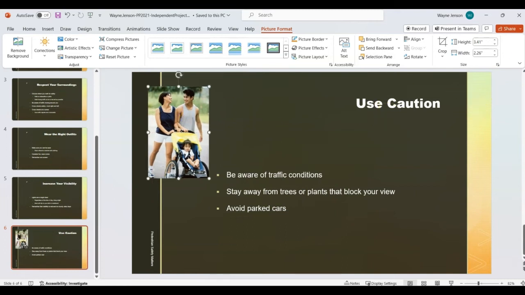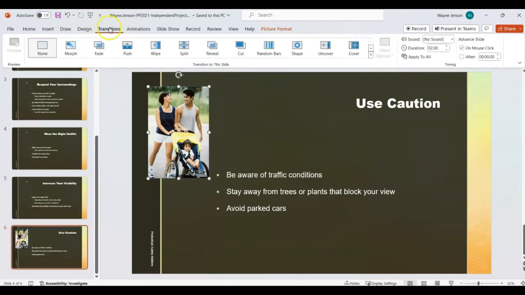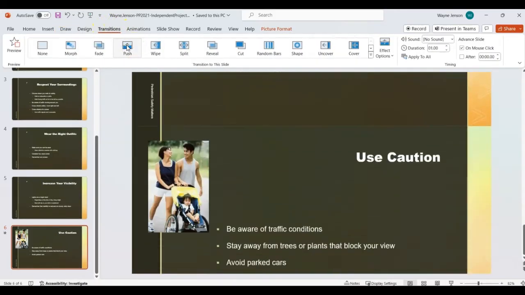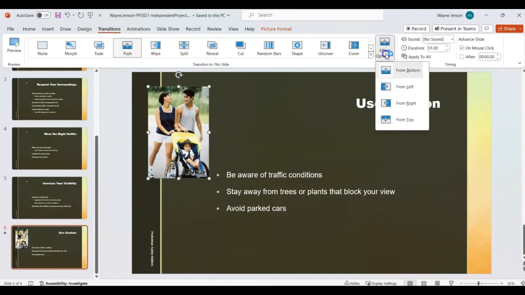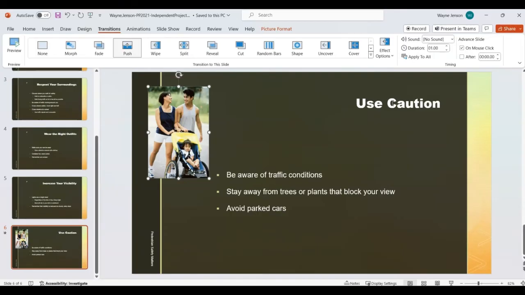And then for step number 12, we're going to apply the push transition with the from right effect. So we're going to go to the Transitions tab, select the push transition, and we're going to use the effect option from the right. And then we're going to apply it to all the slides. So click the Apply to All button, and then we're going to review it in slideshow view.